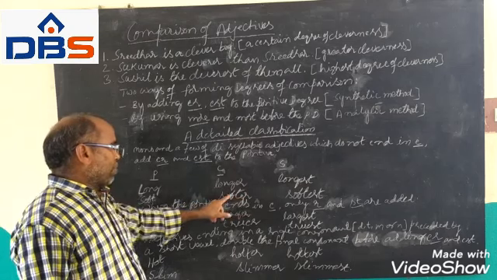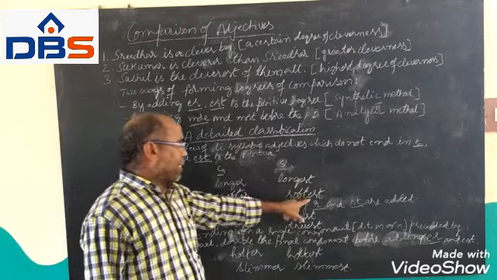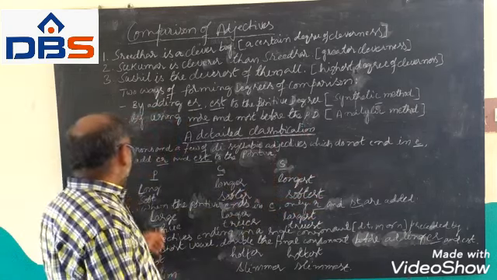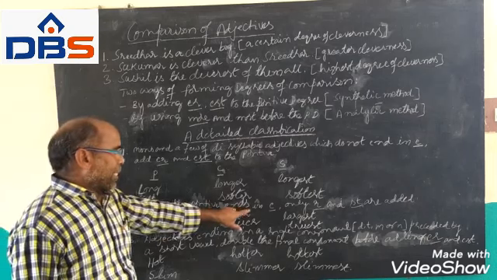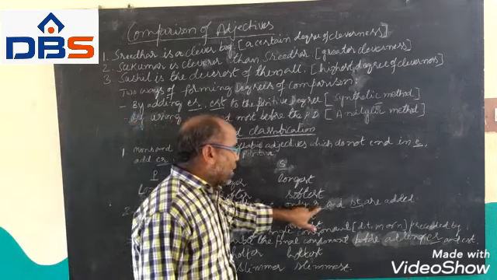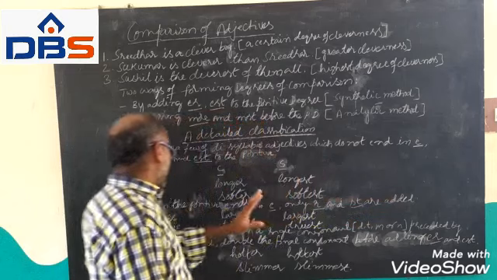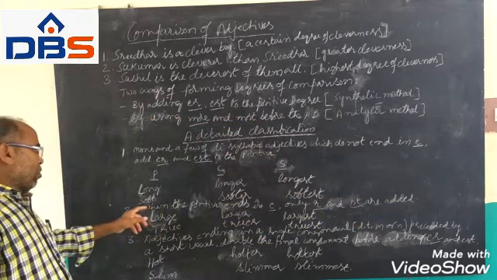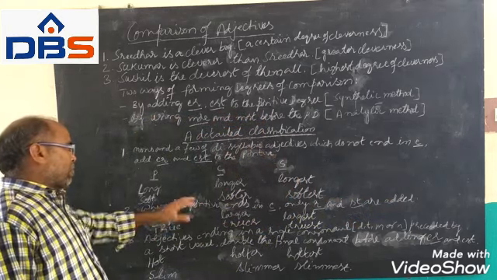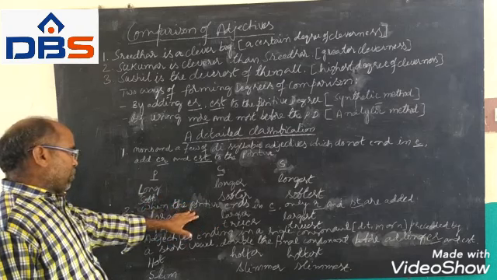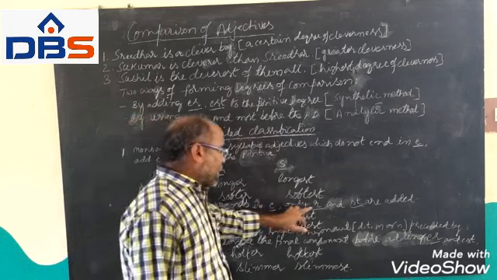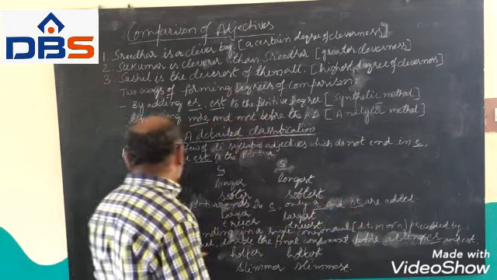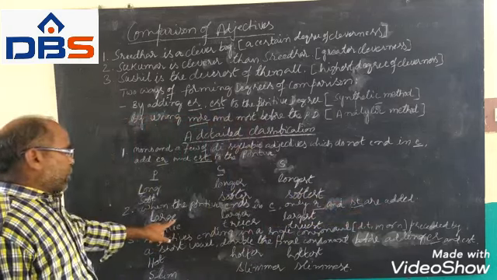Soft: we add ER for the comparative degree, and EST for the superlative degree. Coming to rule number 2: when the positive ends in E, only R and ST are added. Try to understand very carefully. When the positive adjective ends in E, only R and ST are added. For example, large.